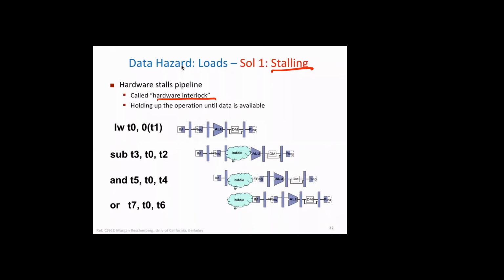Okay, so for example, here if you stall the pipeline, the results of whatever register read has happened are still available here. But you do nothing after that, and then eventually you will get the correct result here, and then you read it from here. All right, so as a result of this, you have correct results available, but this is actually holding up the pipeline or stalling the pipeline using a hardware interlock. You are creating delays.